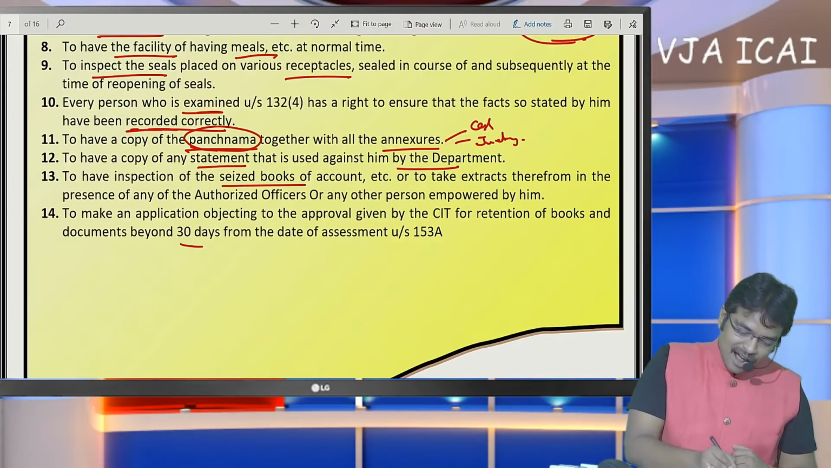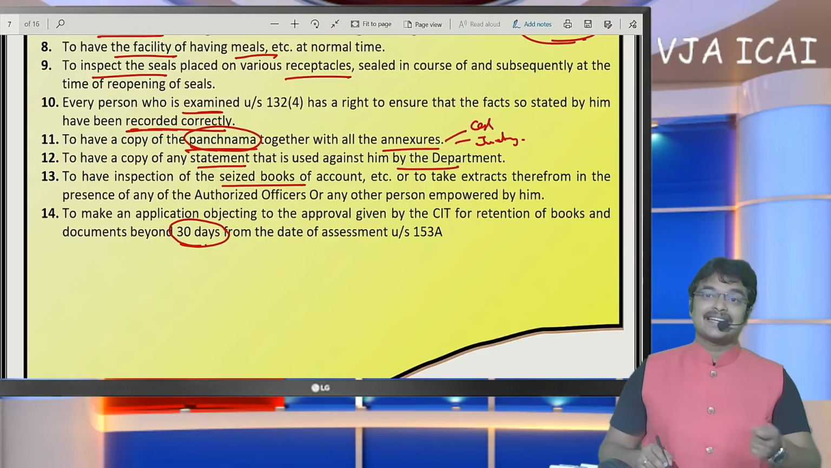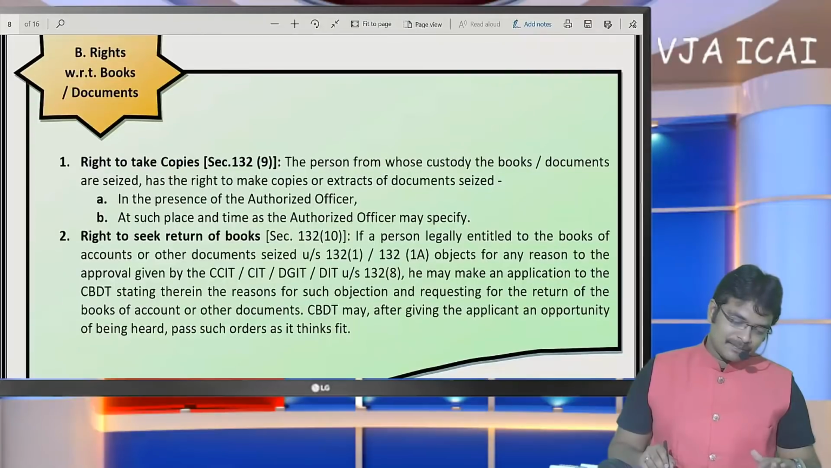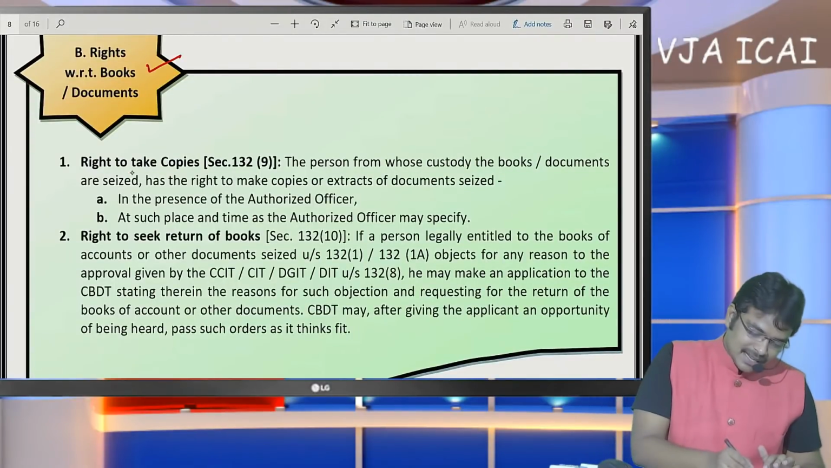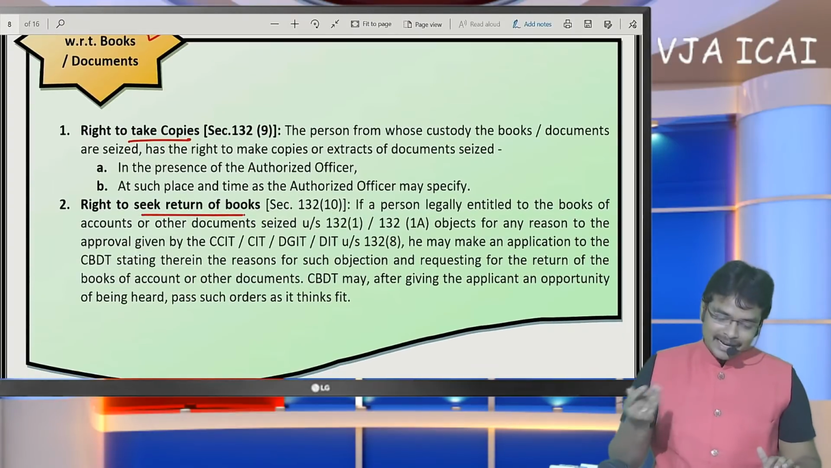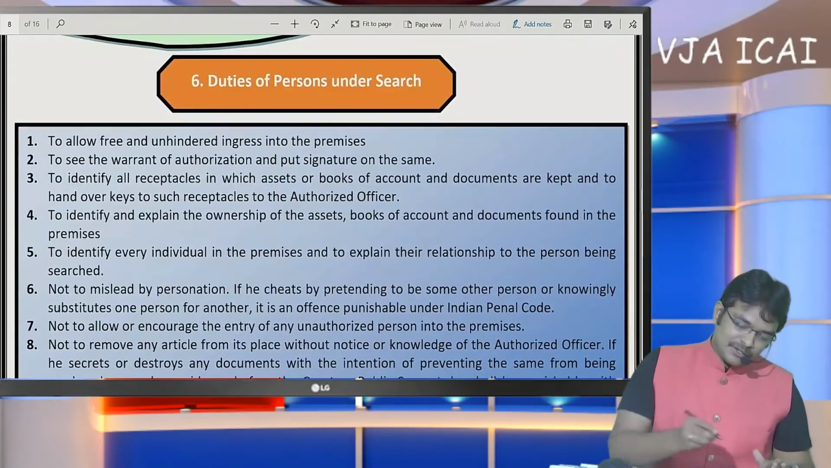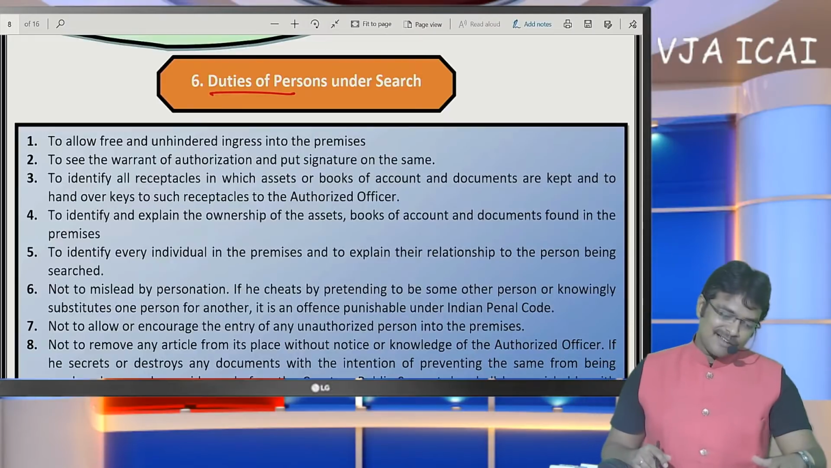So that even after completion of the search assessment, within 30 days, the SSC has the right to collect back the assets which were seized. Okay. And the SSC has a right with respect to books of accounts. The SSC has the right to take copies. The SSC has the right to get the books returned after completion of the search assessment. And the duty of the person. Sir, as of now we have discussed the rights of the SSC.